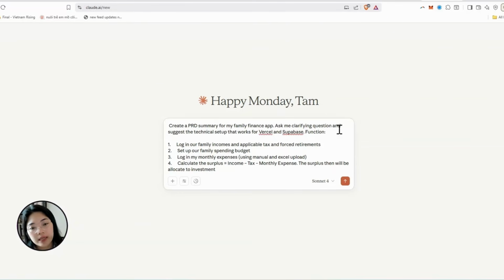So my prompt is: create a PRD summary for my family finance app. Ask me clarifying questions and suggest the technical setup that works for Vercel, which is the interface design for the app I'm going to use, and Supabase, which is the backend, the server, the kitchen setup that I want to build. First, I want to lock in my family income, the tax that we have to pay, and the forced retirement, like let's say the 401k. In Vietnam, we have other retirements that we need to put in. Those are the money that, right when it hits my bank account, has to go somewhere else immediately.